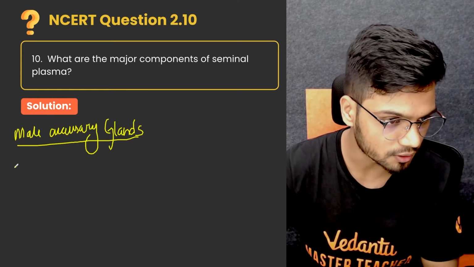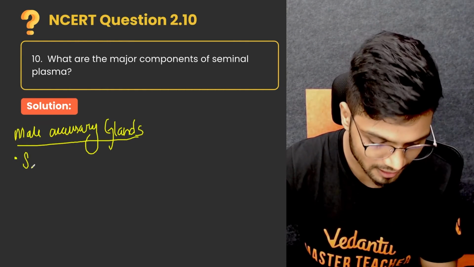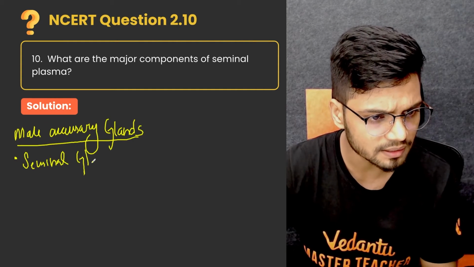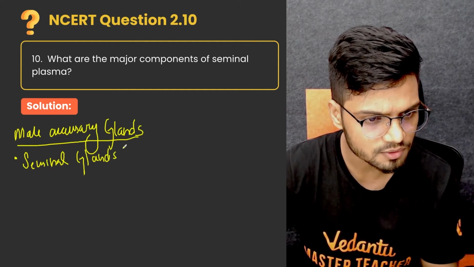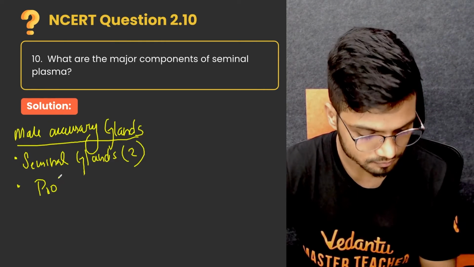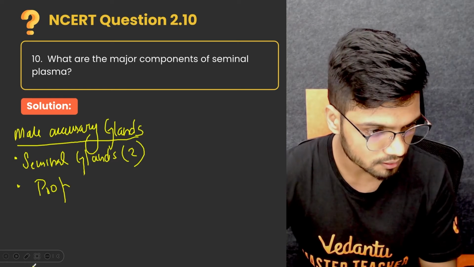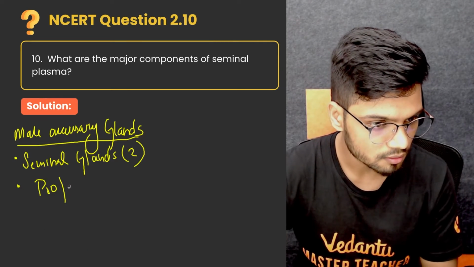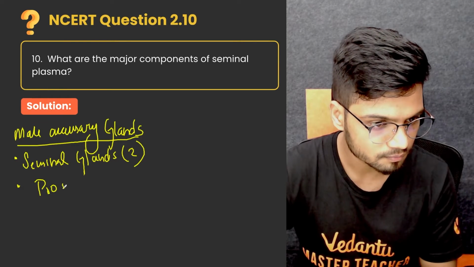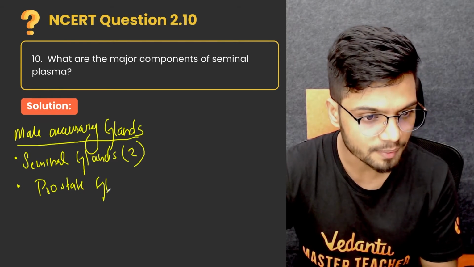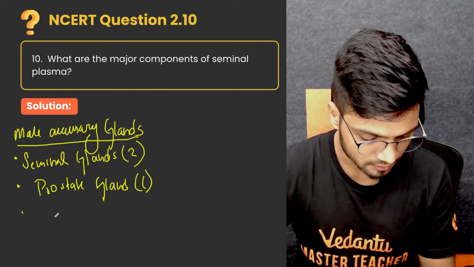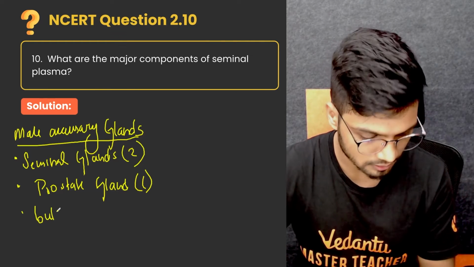Let me write it here. The first one is your seminal vesicle gland, which is present in a pair. Then we have the prostate gland. The second is your prostate gland, which is present as single. And finally, the secretions from the bulbourethral gland.